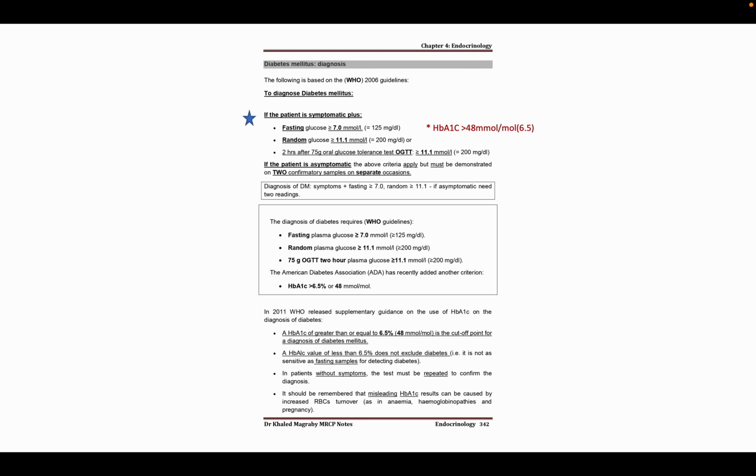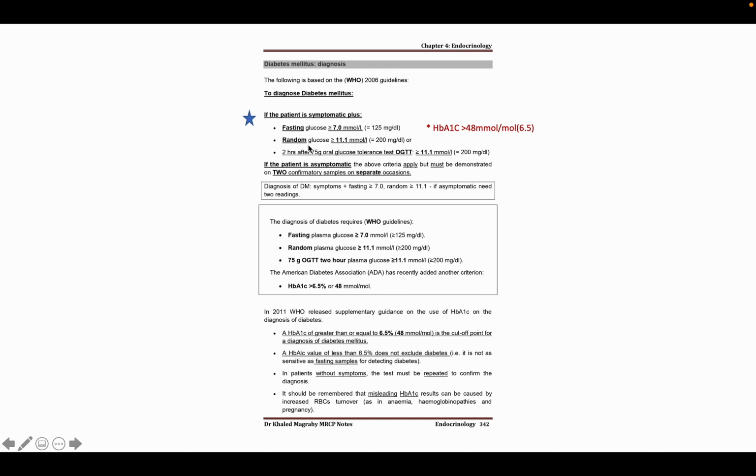So now, how could I diagnose a patient with diabetes mellitus? By WHO criteria, if the fasting glucose level is more than 7 millimole per liter, or random blood sugar is more than 11.1, or 2 hours after OGTT it is more than 11.1, and additionally if hemoglobin A1C is more than 48 millimole per mole or 6.5%, then we could assume that this patient may have diabetes mellitus.